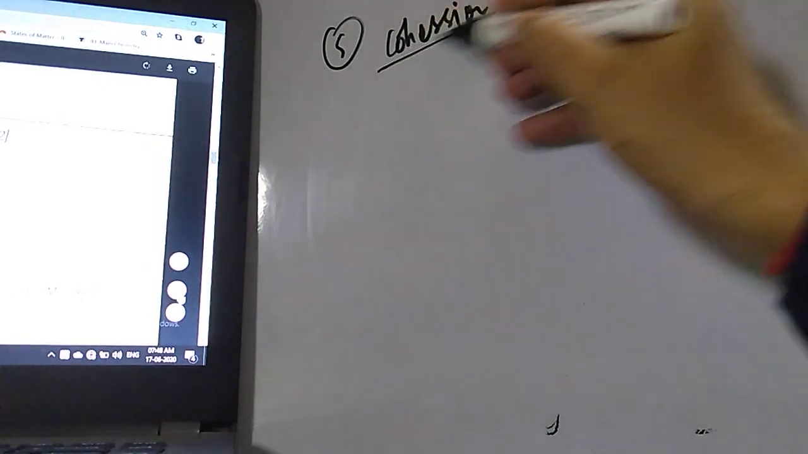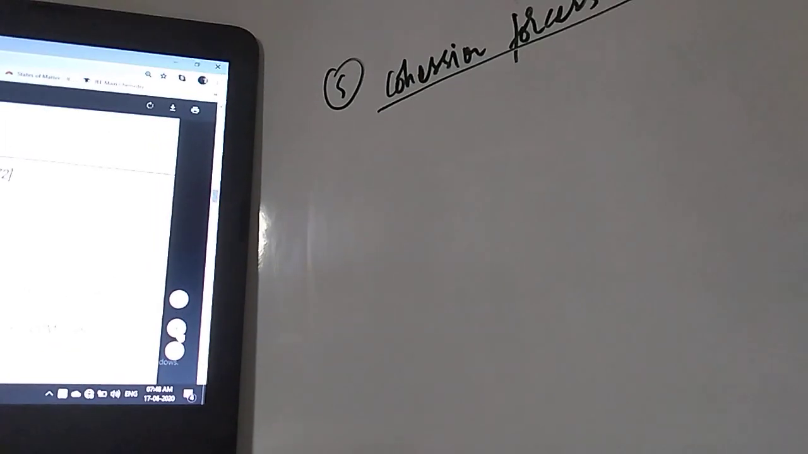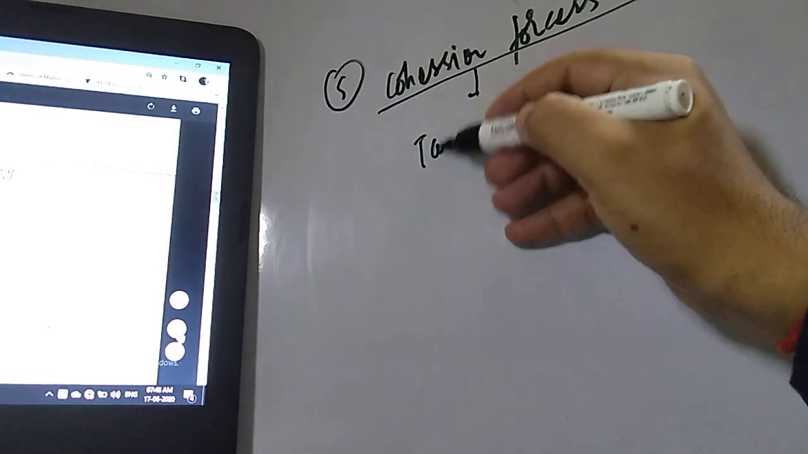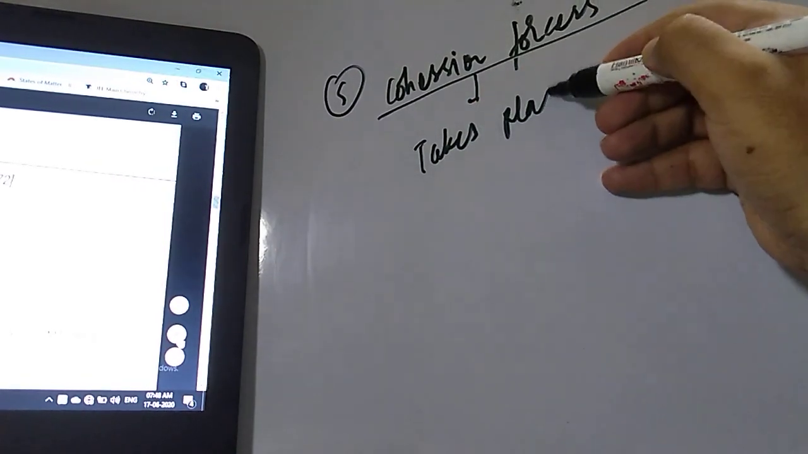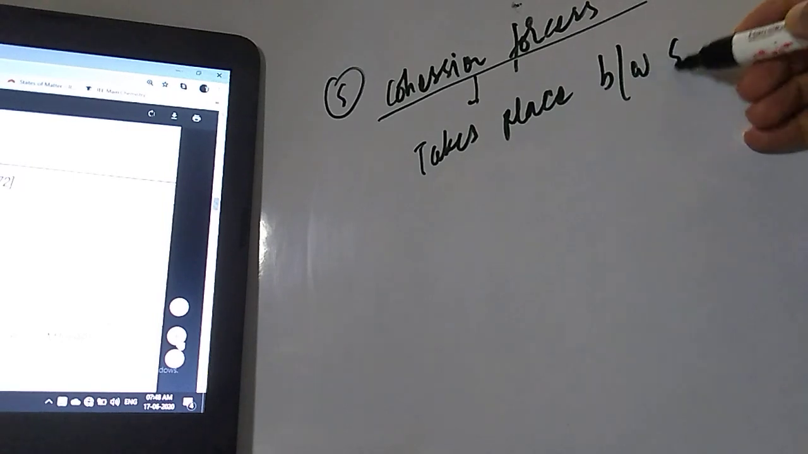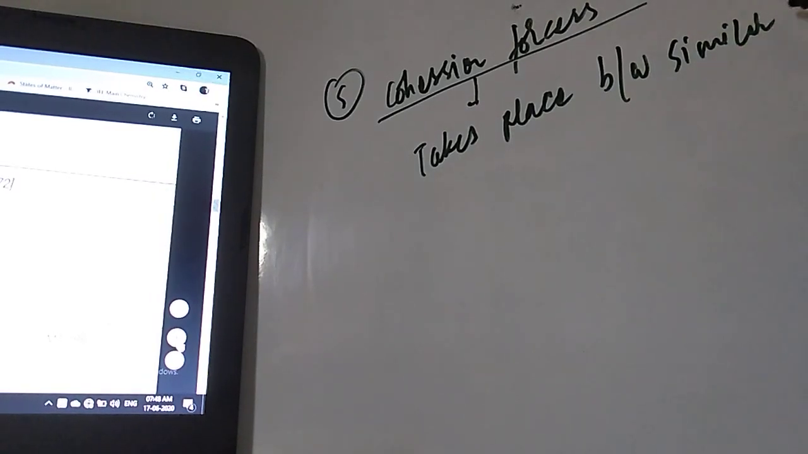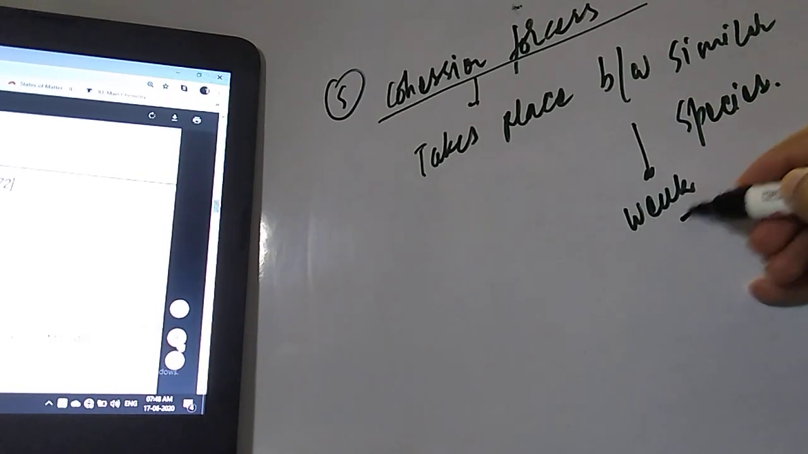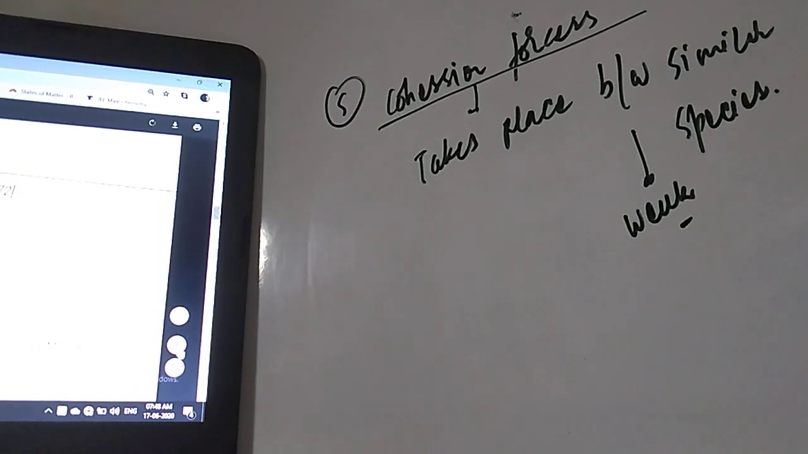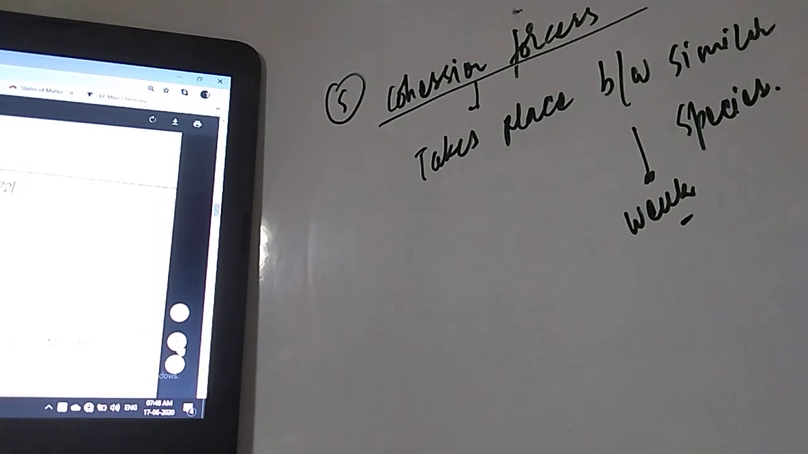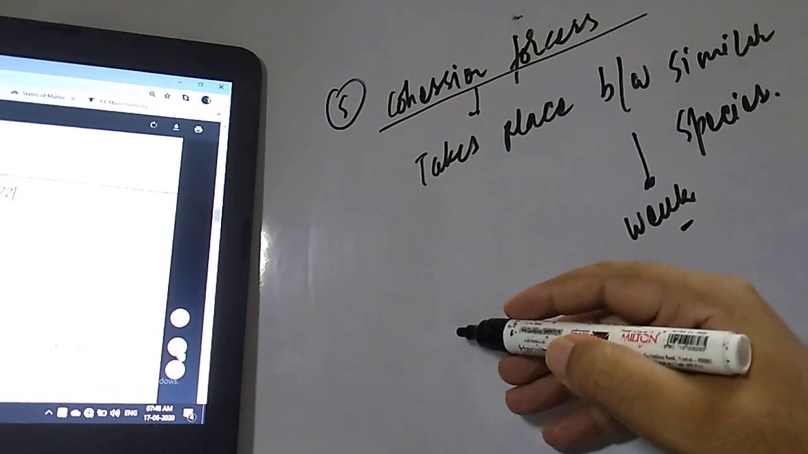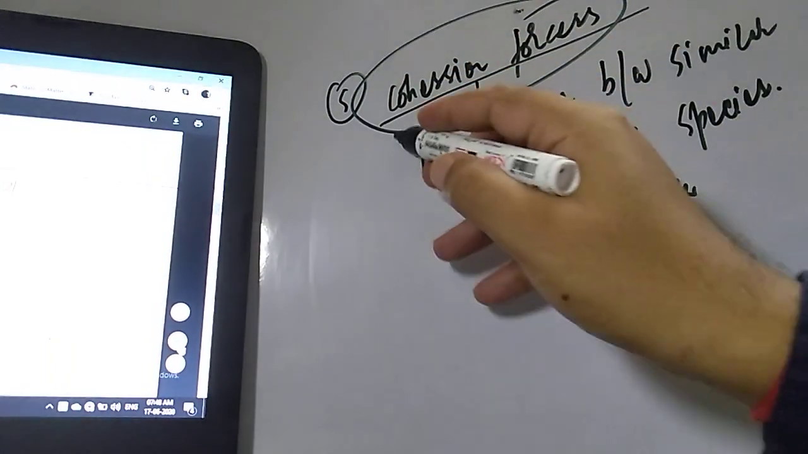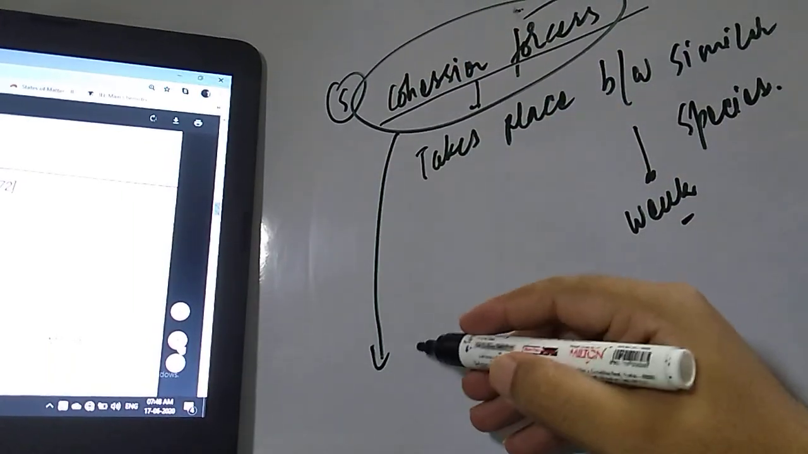Now student, when you are going to understand this one, it takes place between similar atoms, similar species also you can say. This cohesion force is also a weak force. How are they forming this cohesion force, student? They are formed by the exchange of energy by mobile electrons. How are these cohesion forces formed? This is for definition, you can memorize, student.